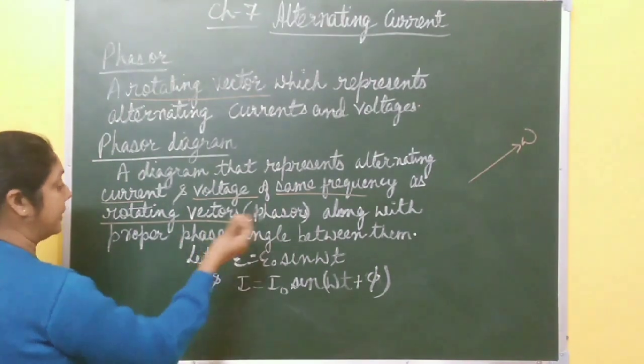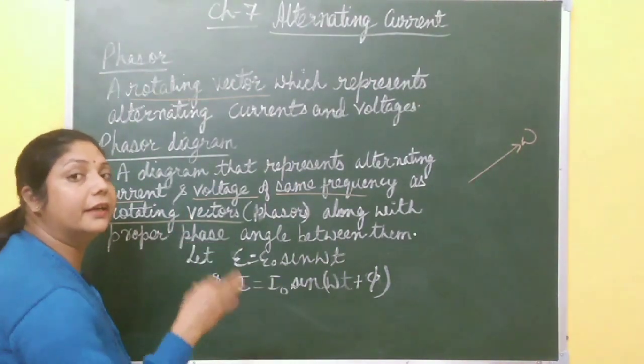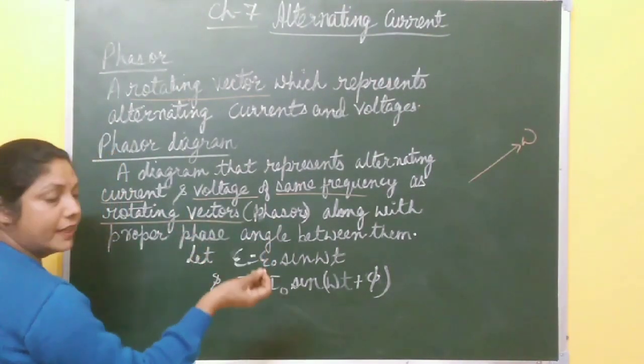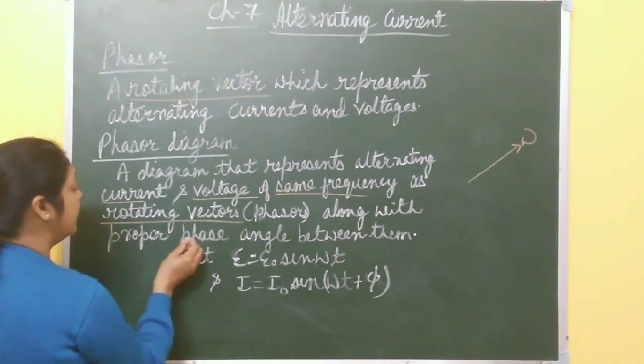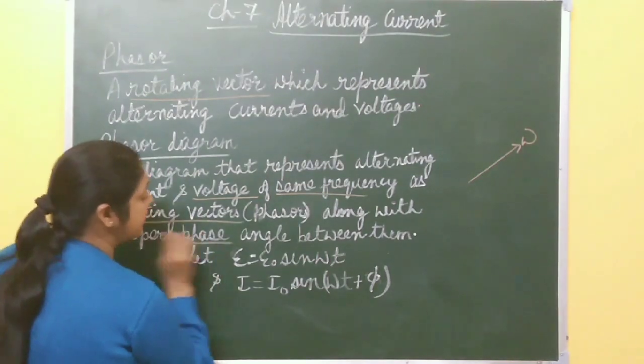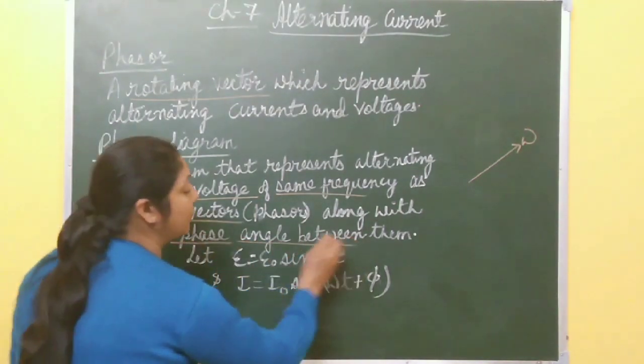Both alternating current and alternating voltage have some phase angle, so along with these phasors they must have a proper phase angle between them.